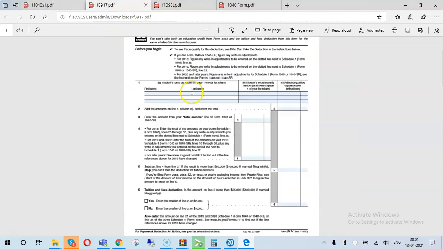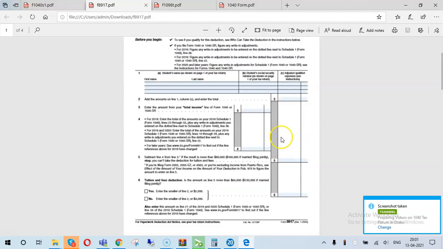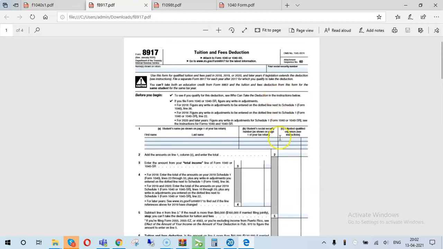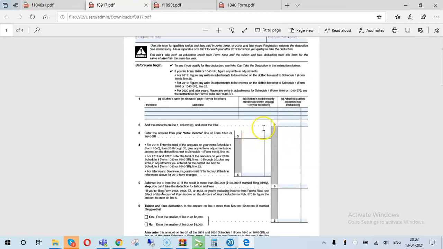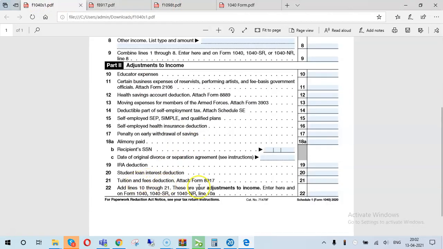So when you fill this Form 8917, if it qualifies for a particular amount of deduction, let's say the total amount comes to 6,000 and after the calculation it qualifies for 4,000, then this 4,000 should flow to Schedule 1, line 21.